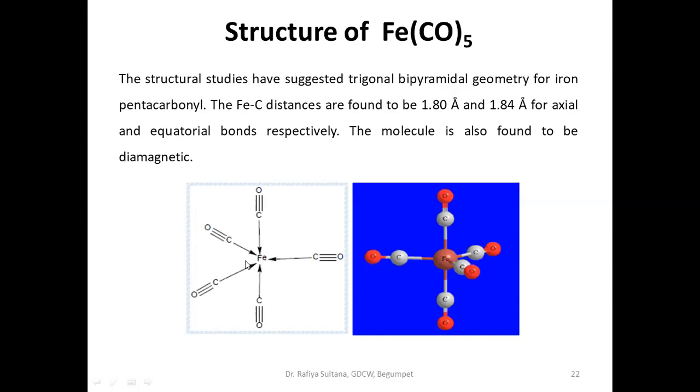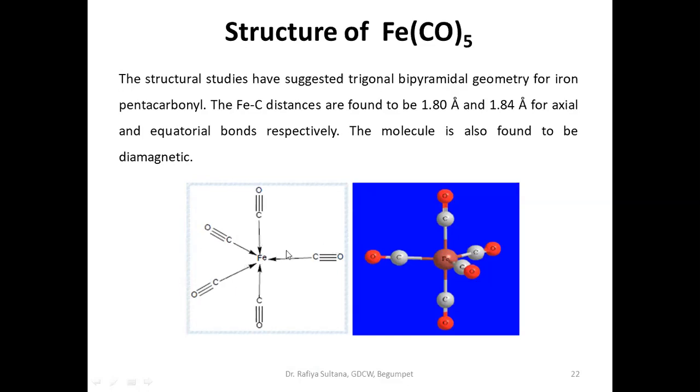We all know how a trigonal bipyramidal structure looks. As the name suggests, trigonal means in a plane there will be three, a plane like a triangle.